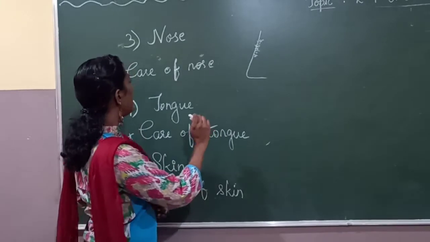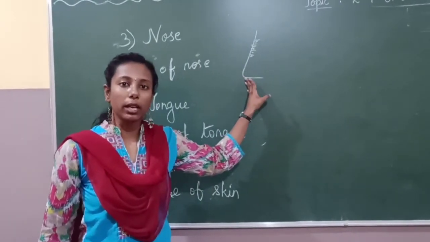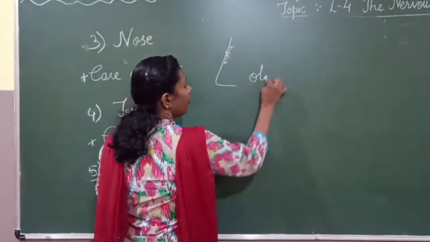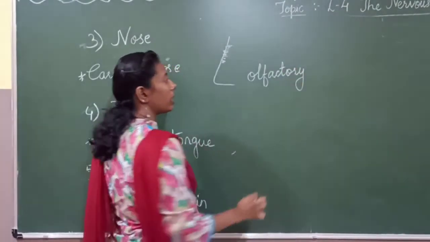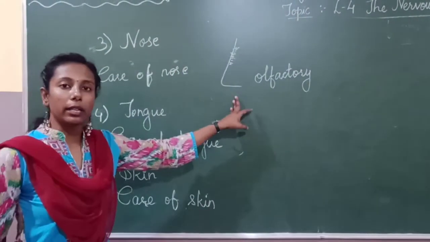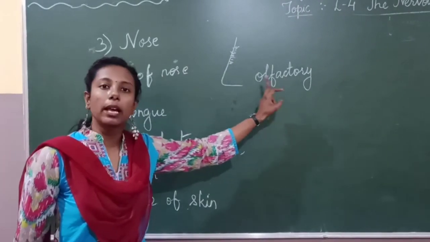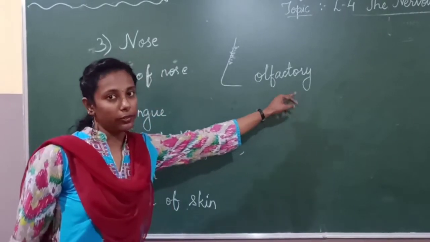The sensory nerves which carry the signals are called olfactory nerves. Okay, children? In the case of eyes, it was the optic nerve; in the case of the nose, it is the olfactory nerve.